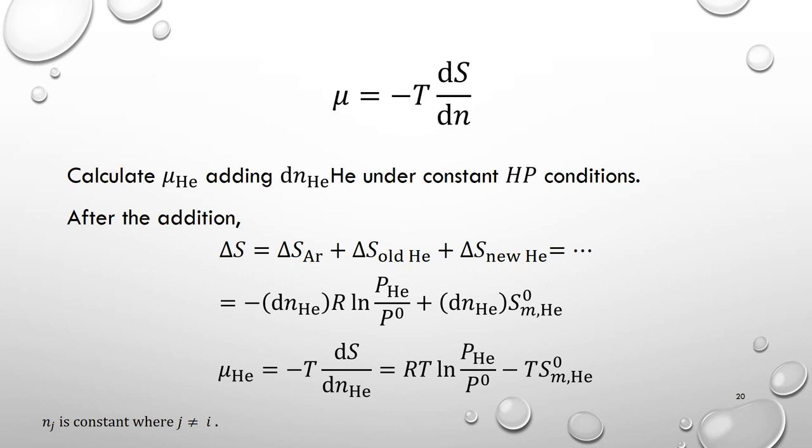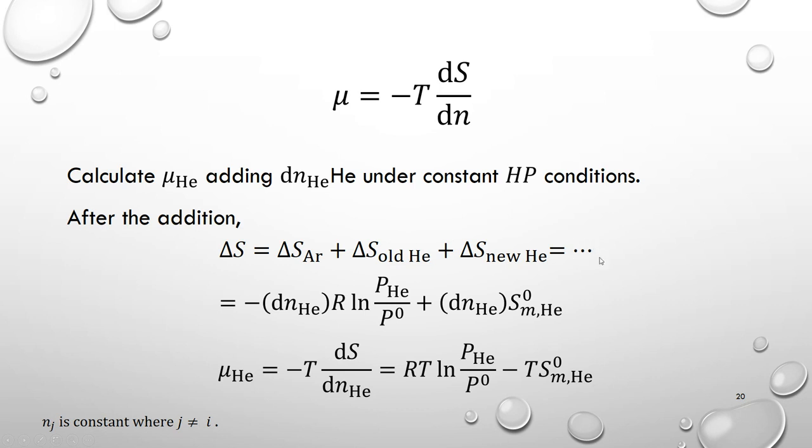Now finally, some analytical derivation. I'm going to prove this to you. Mu is negative T times dS over dN. Again, we're going to just do some calculation. We'll add a small amount of helium into a mixture of helium and argon on a constant enthalpy and pressure condition. So after the addition, we can actually compute the entropy change of the entire system on a constant HP condition. We get this expression.